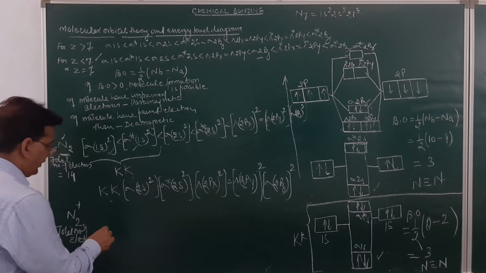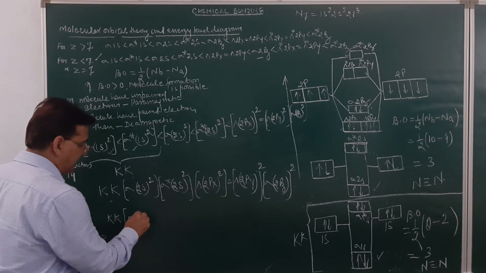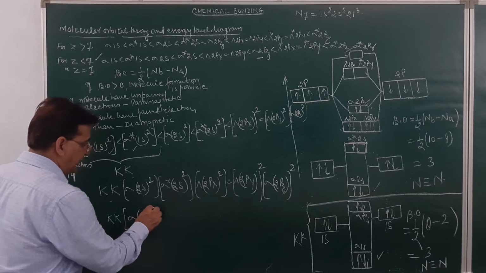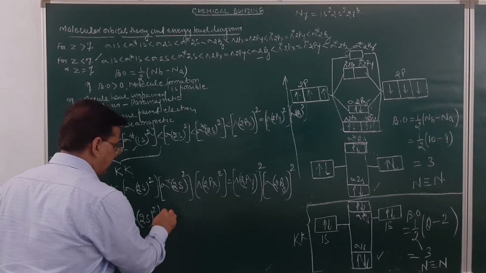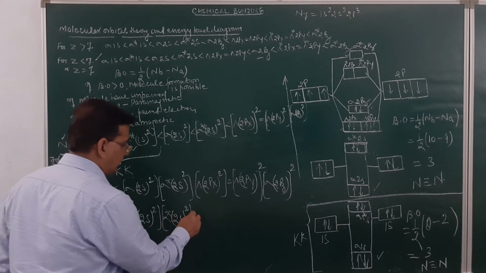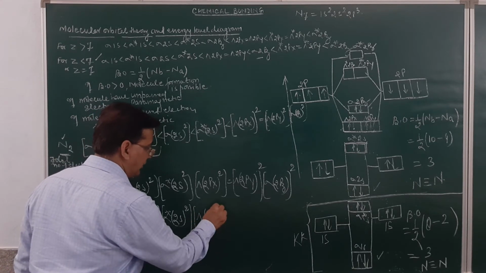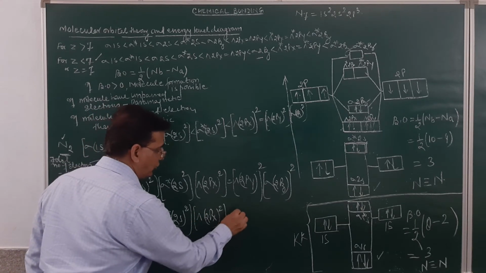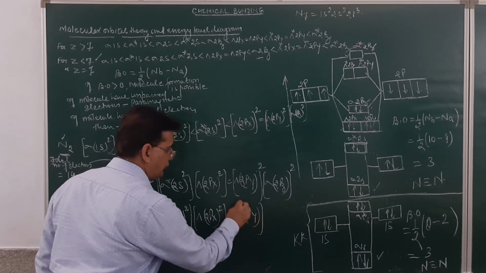So here if I write down the configuration, it will be KK, then sigma 2s, and this will be 2. Then we have sigma anti-bonding 2s, and this again will be 2. This will be pi 2px, and this again will be 2. This will be equal to pi 2py, and this again will be equal to 2.